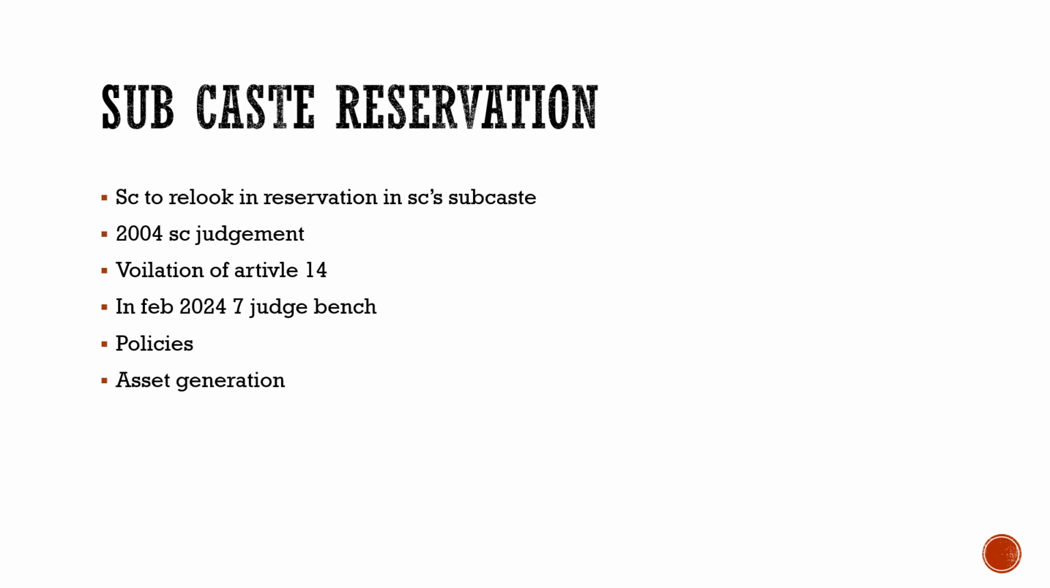For example, if in a caste there are 3 sub-castes, if A and B, for example, are doing well, so we have to exclude them. And C and D are not doing so well, so we have to include them. So the Supreme Court will discuss that and give a judgment. Now, what are the policies which are required for this?